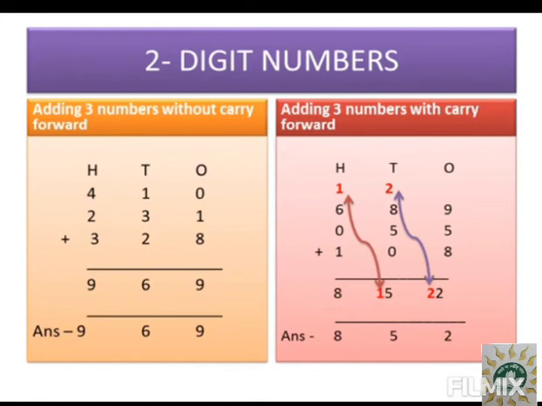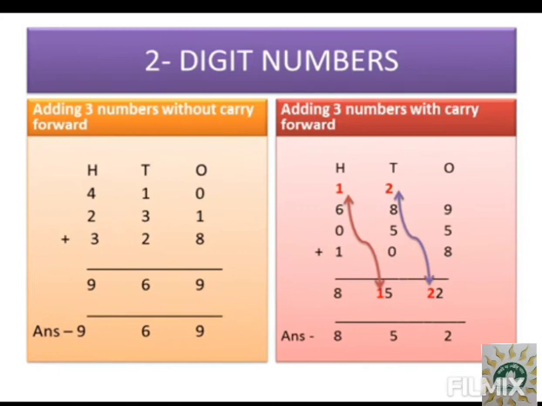Now with carry forward, how will you solve it? So in the pink box you have 689, first number. Second number is 055, that means 55. And in the third place you have 108. Now we'll start adding from the ones place.